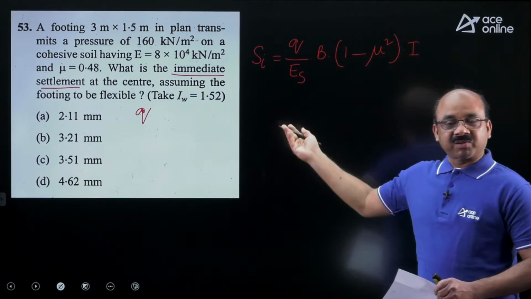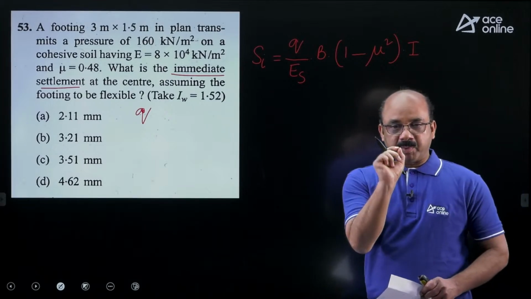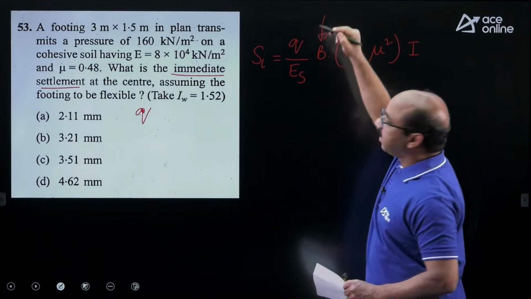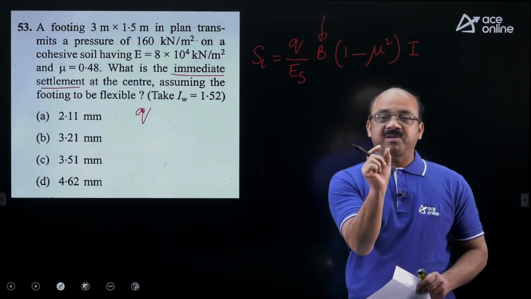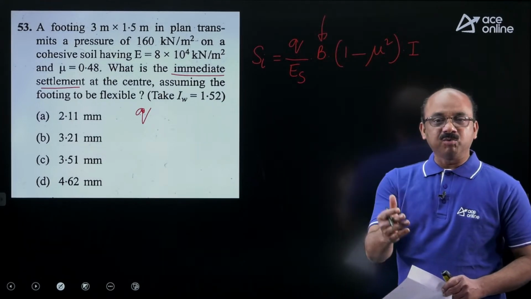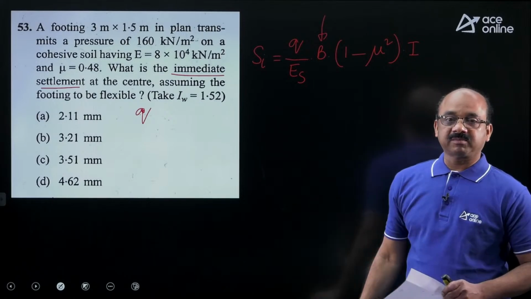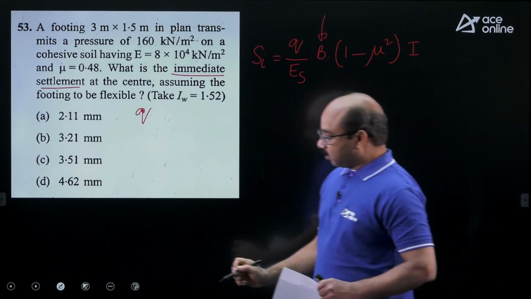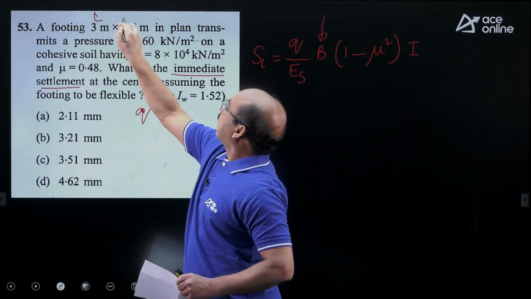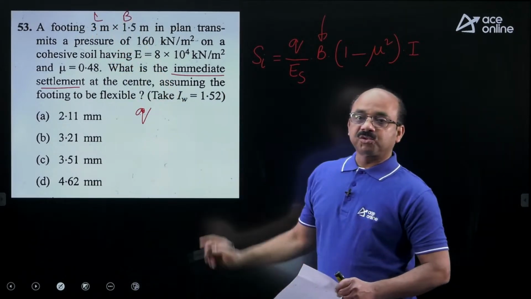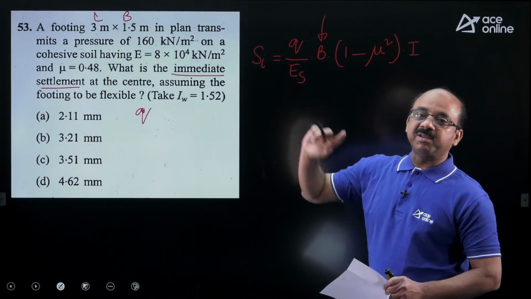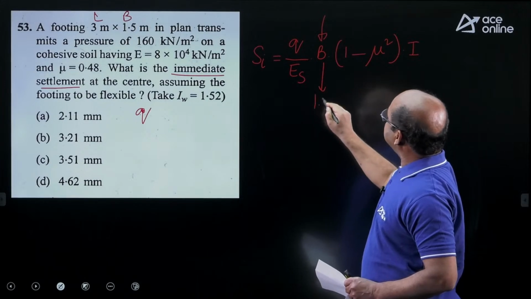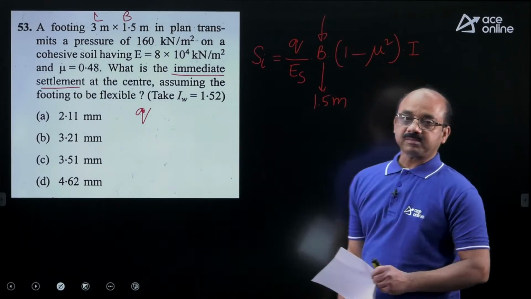So all the parameters have the standard meaning. The only point where you have to pay attention is regarding this B. What is B? Some characteristic dimension there. Normally we take width, otherwise diameter. That is what we take as the characteristic dimension. Here you can see there you have length and we have width. So this B shall be the width of the foundation that you are supposed to take there. So this B shall be 1.5 meters.